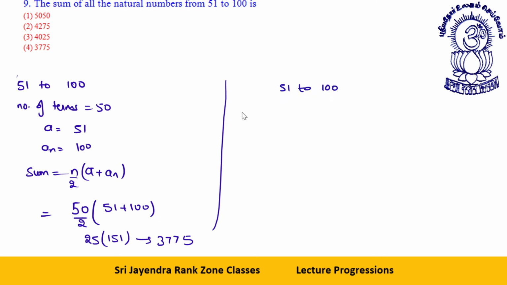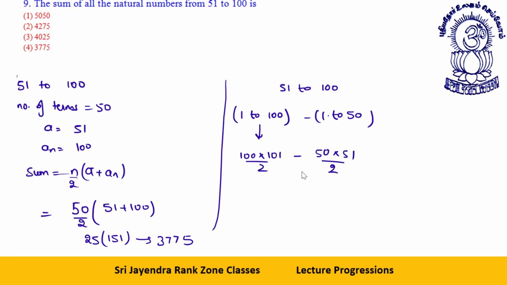Okay, the other way is, you have to find 51 to 100. How can you do it? You can do it like 1 to 100 minus 1 to 50. Now you know the formula n into n plus 1 by 2, so 100 into 101 by 2, minus 1 to 50, 50 into 51 by 2. This way also you can do it.